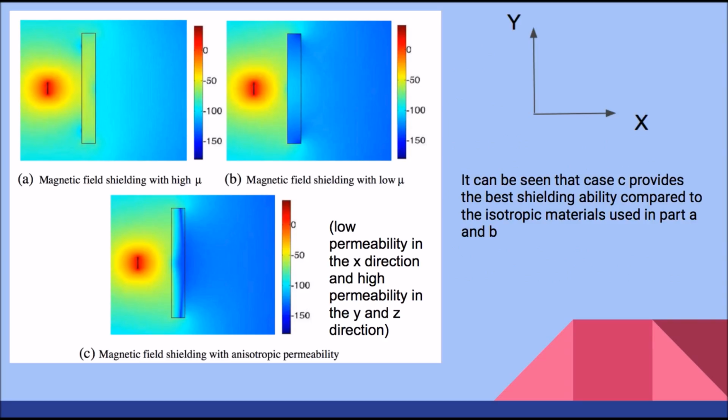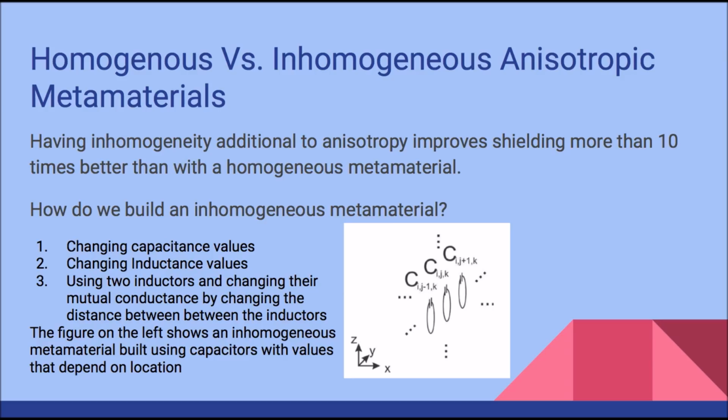This diagram shows the differences between isotropic versus non-isotropic metamaterials. In case A, it uses high permeability. Case B uses low permeability isotropic metamaterials. However, in case C, it uses an anisotropic permeability metamaterial, and as a result we can see that the shielding effect is more pronounced in part C compared to the others.